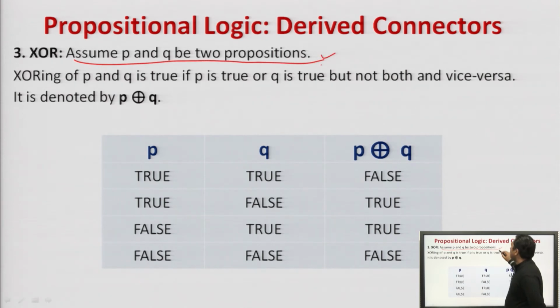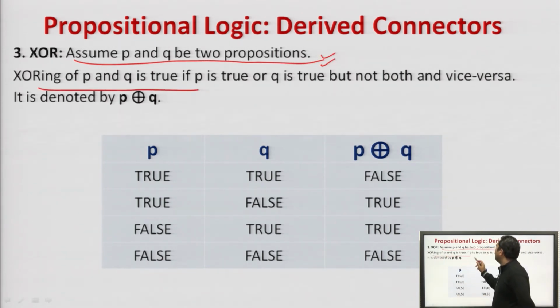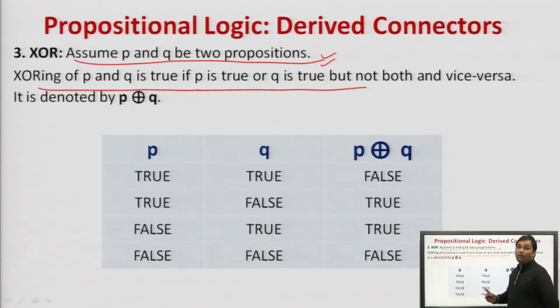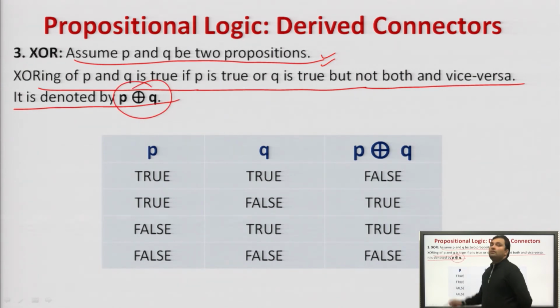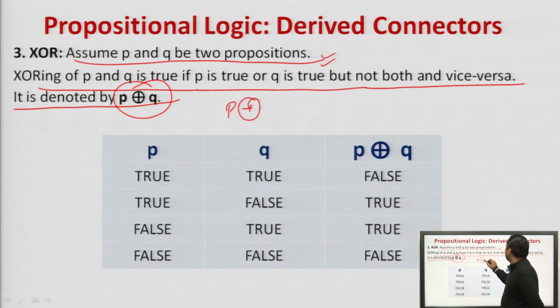Assuming P and Q are 2 propositions, XORing of P and Q is true. Please remember, XOR of P and Q is true if P is true or Q is true, but not both, and vice versa. It is denoted by P XOR Q. Agreed? So, what we are saying is that the XOR operation is just the opposite of the biconditional. XOR operation is just the negation of biconditional statements.